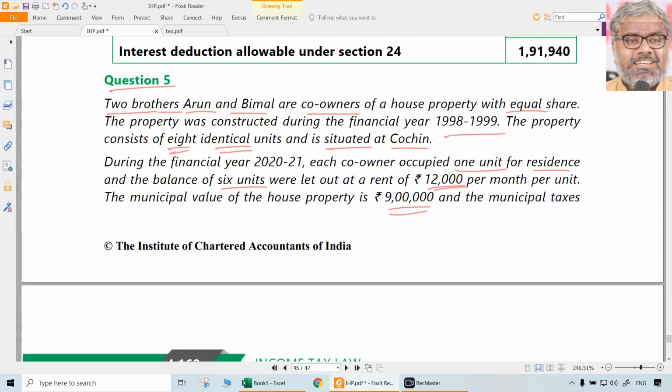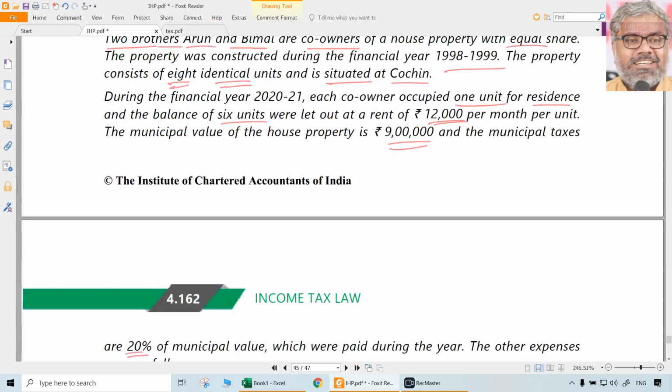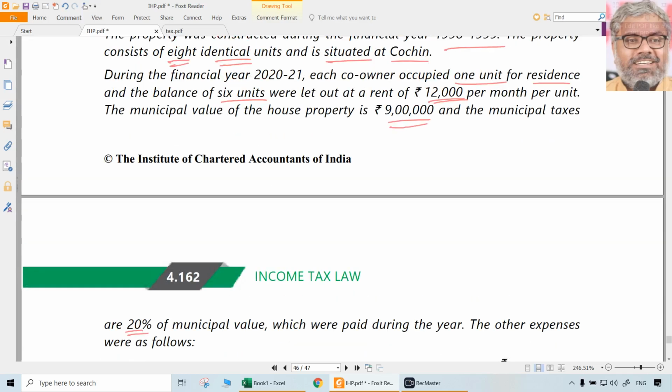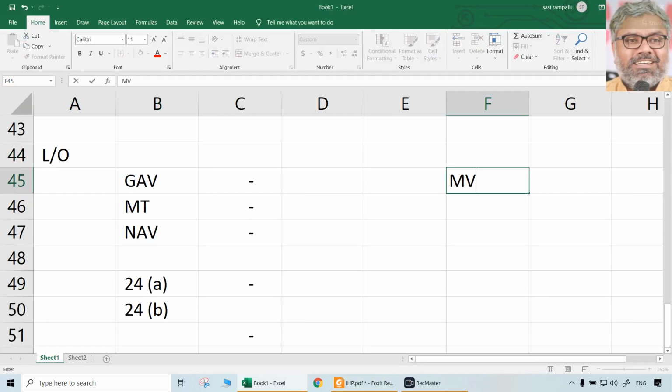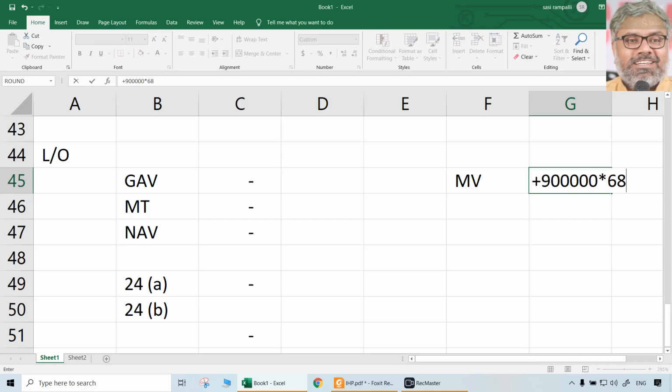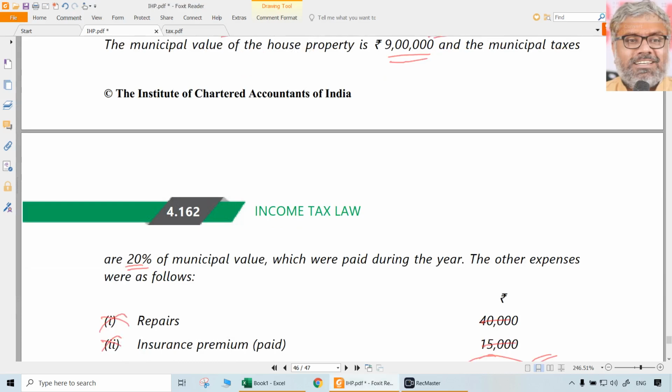So let us look at one of the things. Municipal value of the property is 9 lakhs. When municipal value of those property is 9 lakhs, how much will be for the 6/8 portion? So separately if we calculate municipal value, 9 lakhs into 6 by 8, that will be 6,75,000, right?